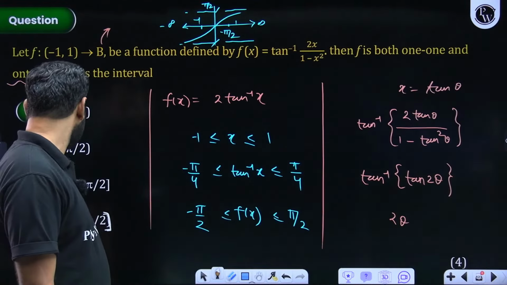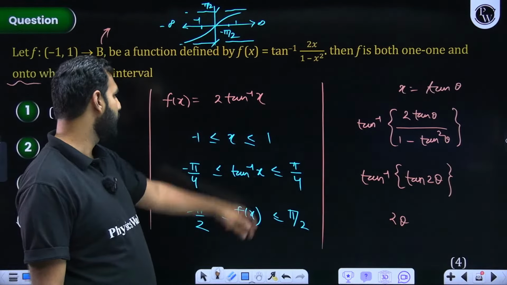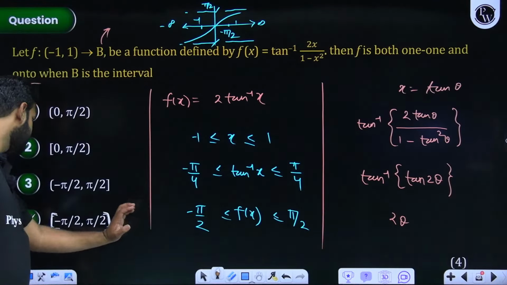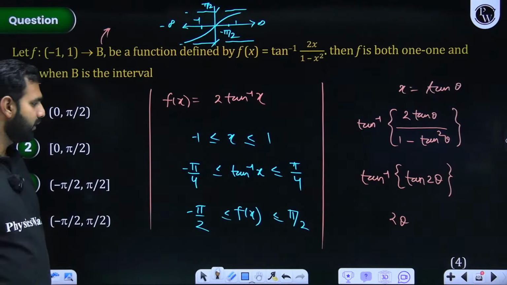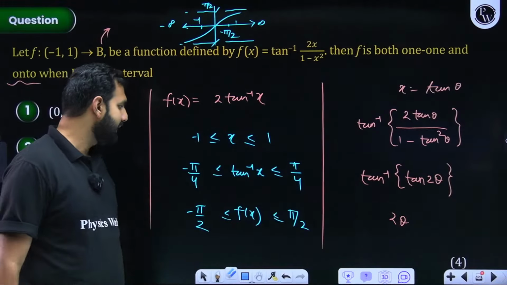Why are we using minus pi? I think I am making a mistake. Minus pi by 2, right? So tan inverse of minus pi by 2 is not defined, because there it is minus infinity. So it should be an open interval. I'm really sorry. For minus 1 and 1, it is defined.